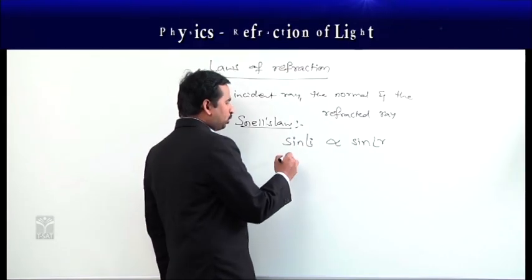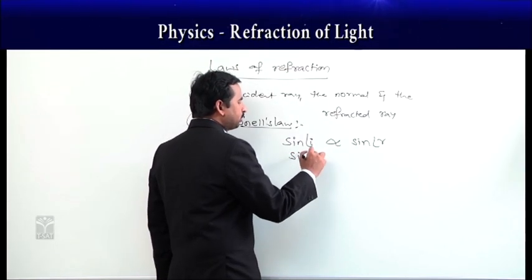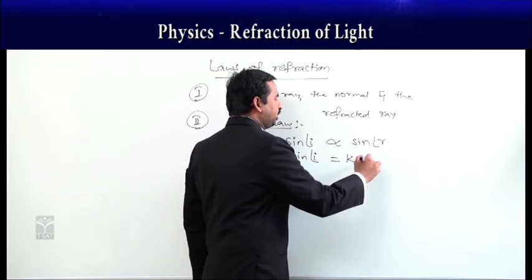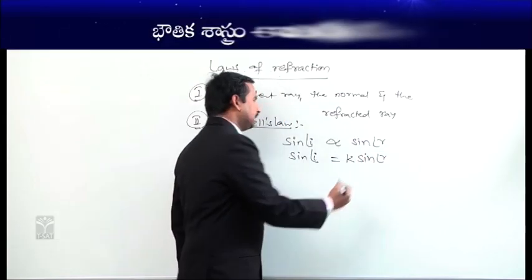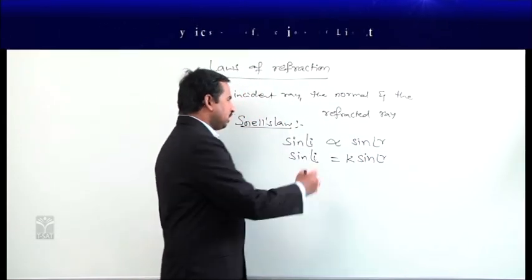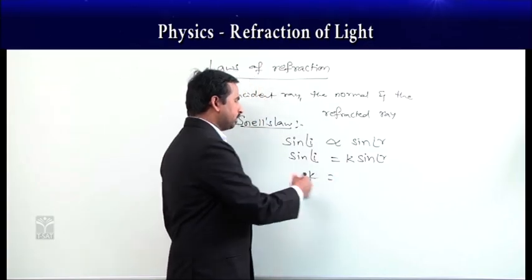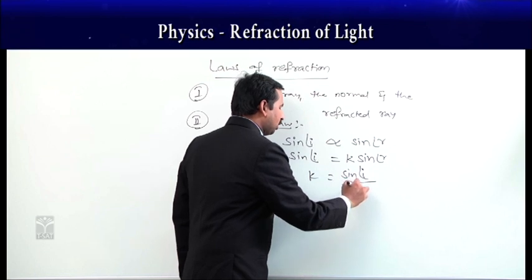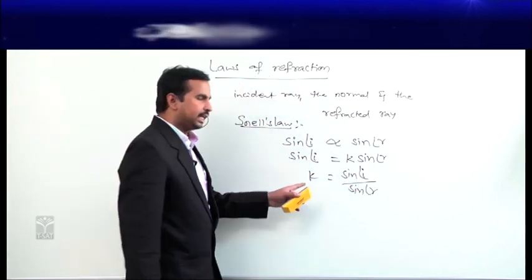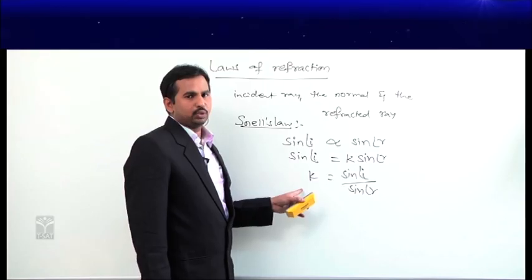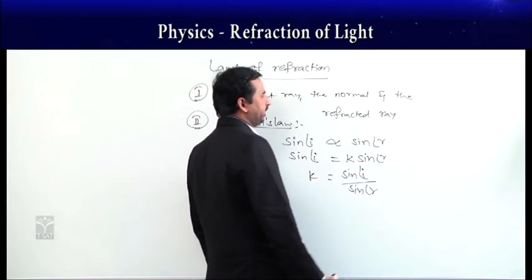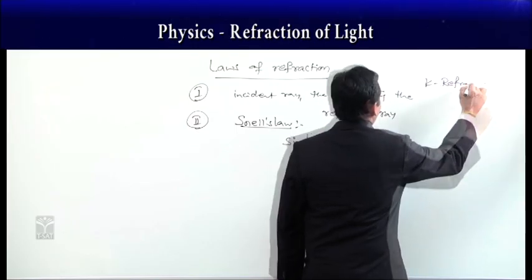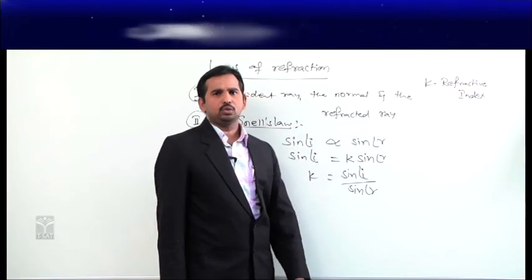If you take out that proportion, with a proportionality constant, then sine of angle of incidence is equal to a constant k into sine of angle of refraction. Then k is equal to, bring that sin r this side, k is equal to sin i by sin r. Here this constant k, we call that the refractive index, a new physical quantity.